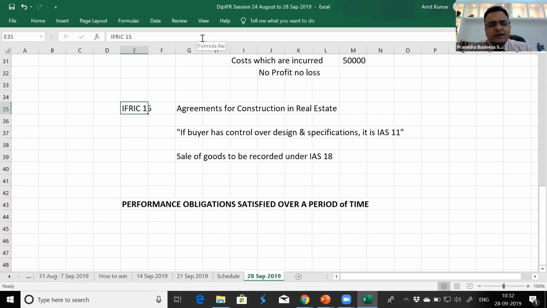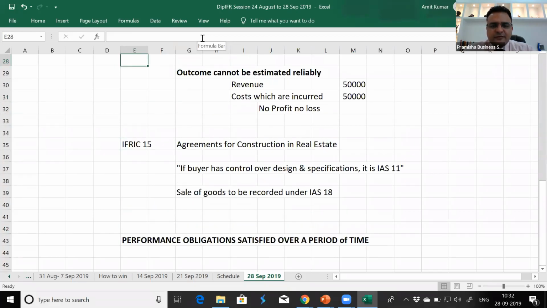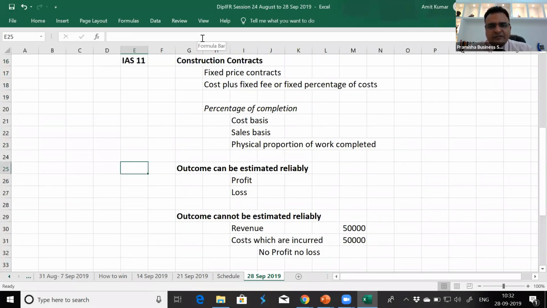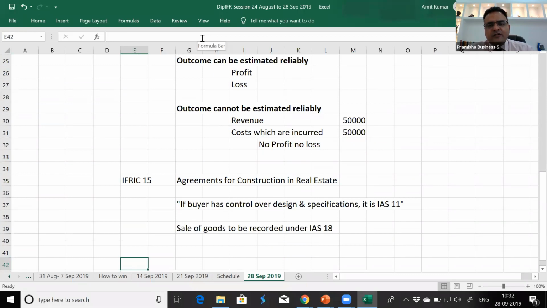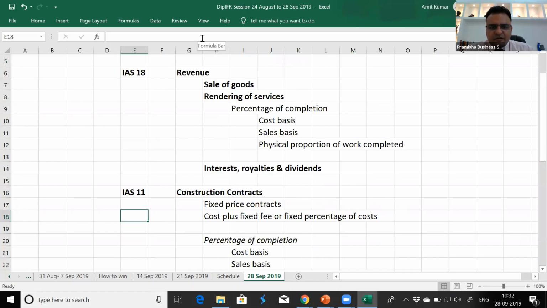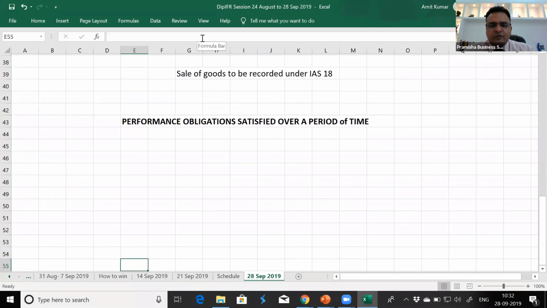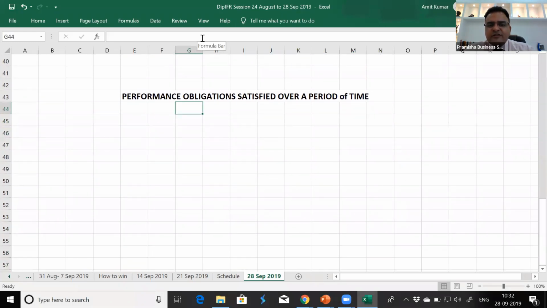The method was similar. Does it make our life easier if, instead of classifying it into 11 and 18, instead of rendering of services and construction activity, or construction contract, actually it was construction contract, not just activity? The construction activity can be for rendering of services as well. Construction contract where the buyer has control over design and specification. If I name it performance obligation satisfied over a period of time, and if I give you more methods, not just cost basis, input methods, output methods, more methods of spreading the revenue and cost over a period of time, does it make my life easier? Does it give fairer presentation?